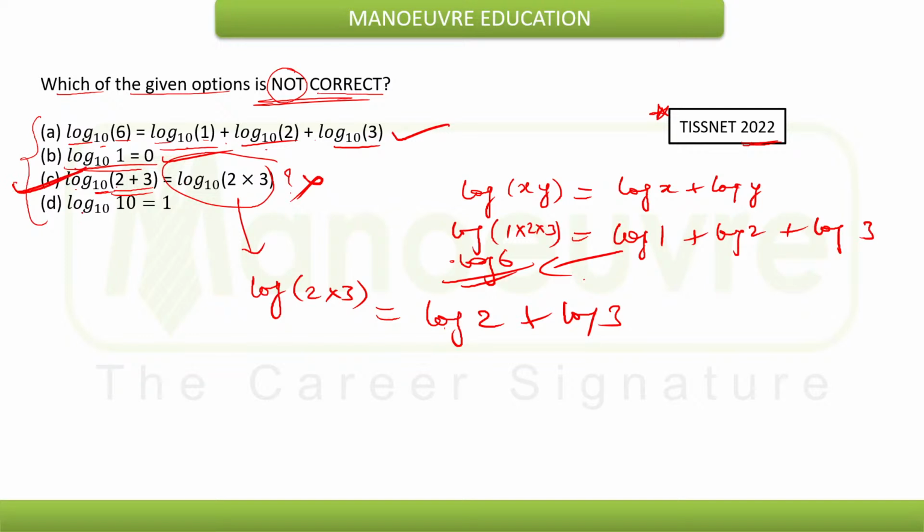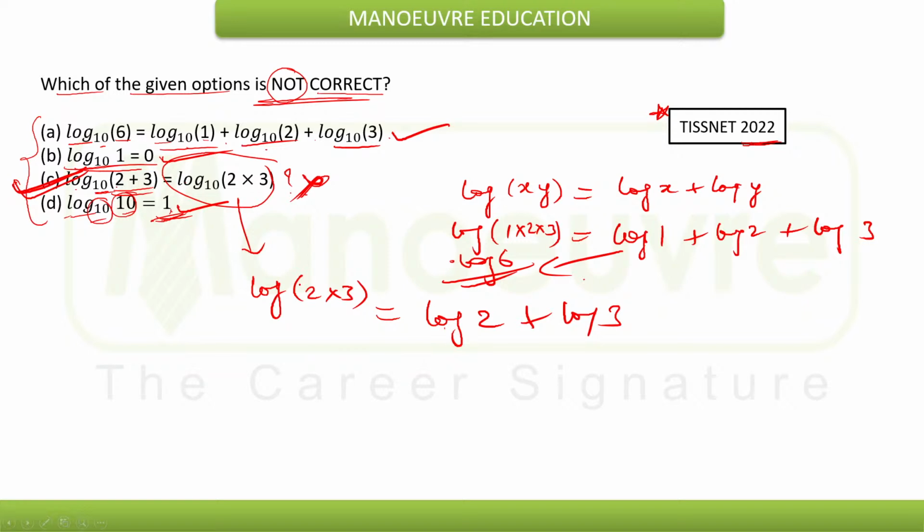And if you go for option D, log of 10 to the base 10, clearly it is 1. Now the base and argument are the same, so we have seen just now in the previous slide that log of b to the base b will always be equal to 1. So log of 10 to the base 10 will always be equal to 1. Yes, this is also correct. So all the options A, B and D are correct, only C is not correct. Hence the correct choice as the final answer will be option C. I hope it is clear to all of you.